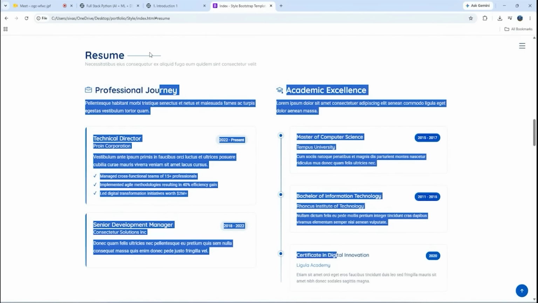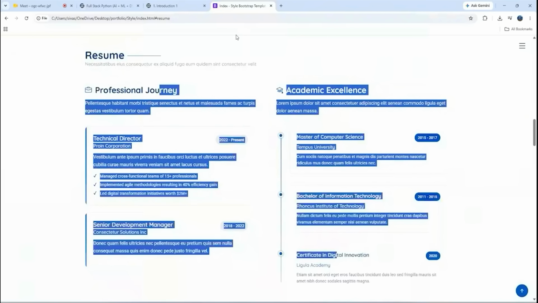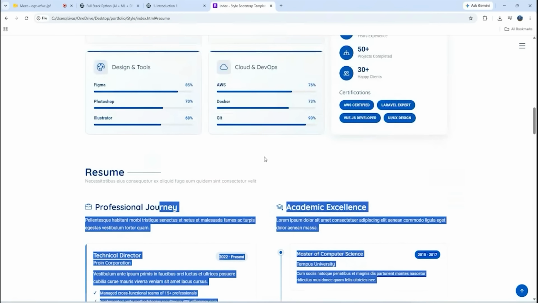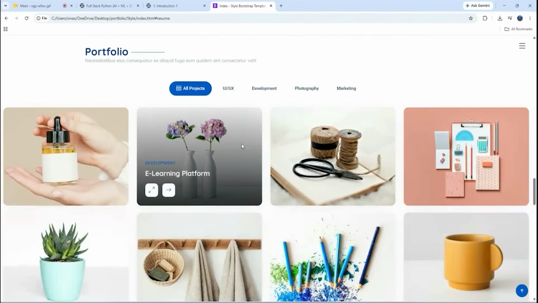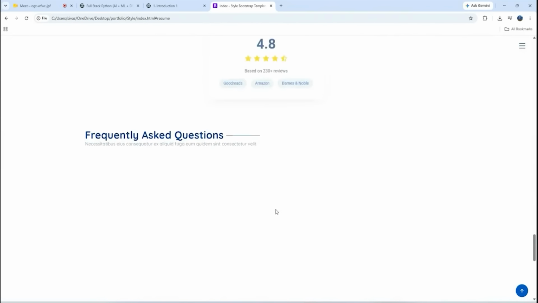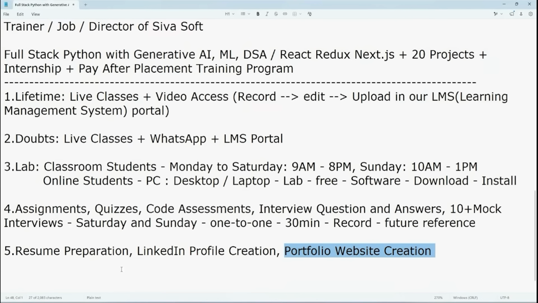So simply, let's say here sivasoft.in, google.com, facebook.com. Suppose anyone types ajay.com, vijay.com, so yourname.com, then they can see your resume in the form of a website like this. Anyhow, we are going to do 20 plus projects, right? All those projects you can keep here. So the final conclusion is, if you have a resume, that is just okay. But if you have a profile in LinkedIn and at the same time a portfolio website, then only you are going to get more interviews.